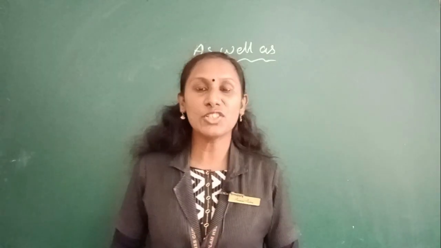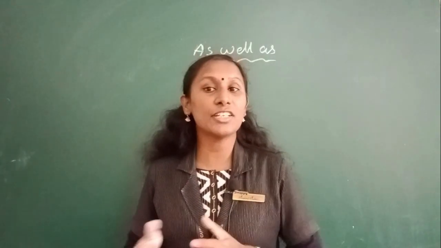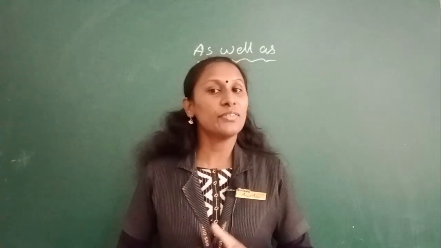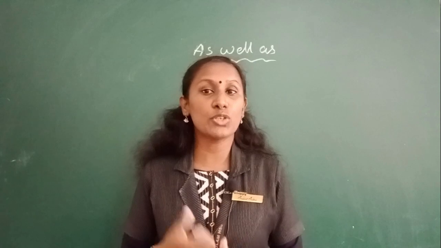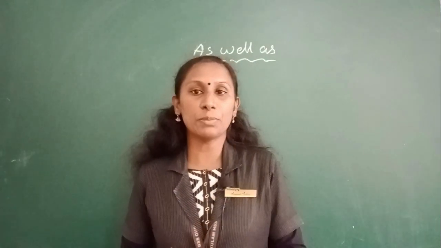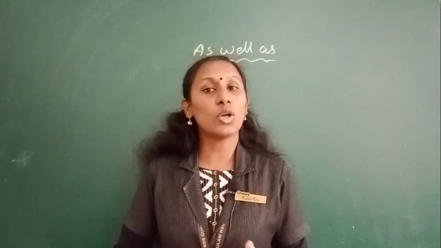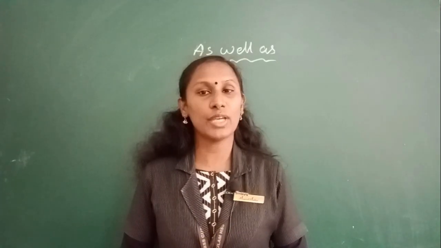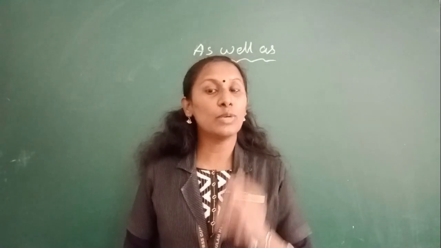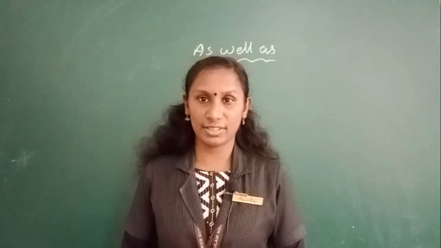As well as is a conjunction which means in addition to or besides. And we use as well as when we want to add more information to a fact that is already known to a person we are speaking to or already mentioned. Okay. And while using as well as in a sentence, the verb agrees with the first subject.